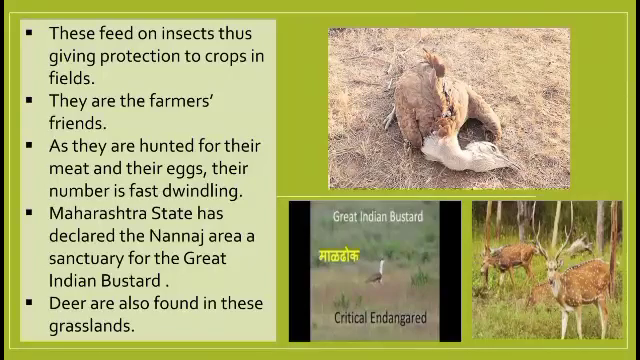We have seen bison, we have seen flamingos. So this, the great Indian bustard, has its sanctuary at the Nanaj area. Deer are also found in these areas. They are present in the grasslands along with these great Indian bustards.